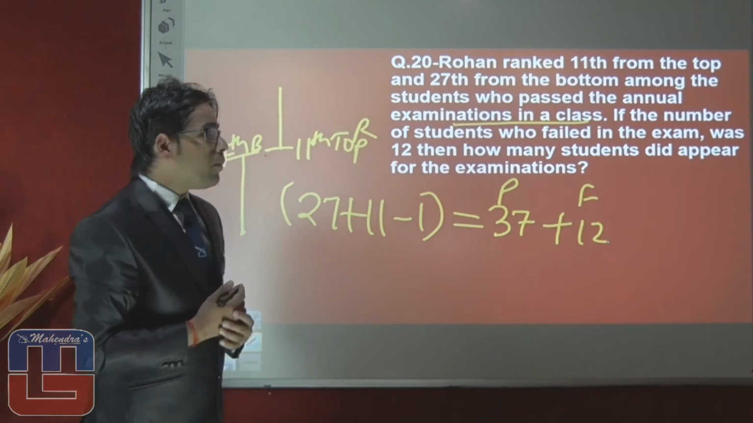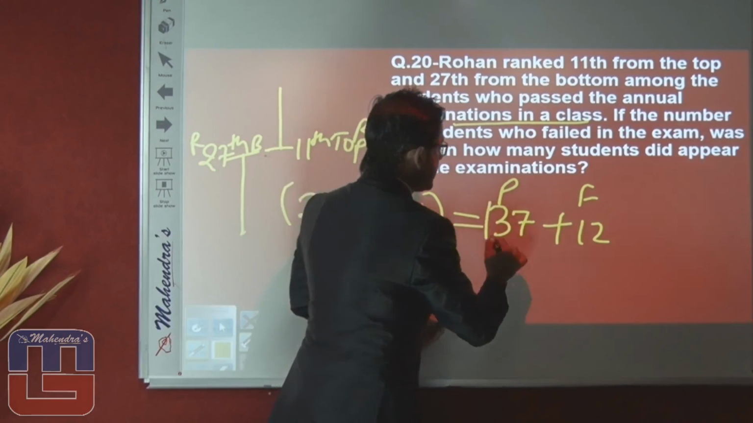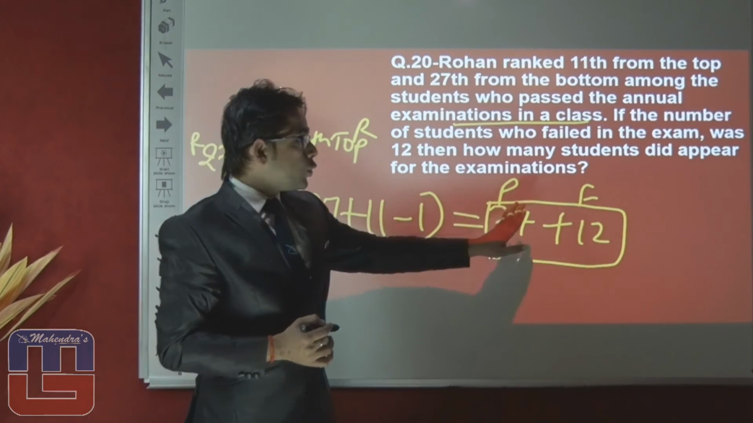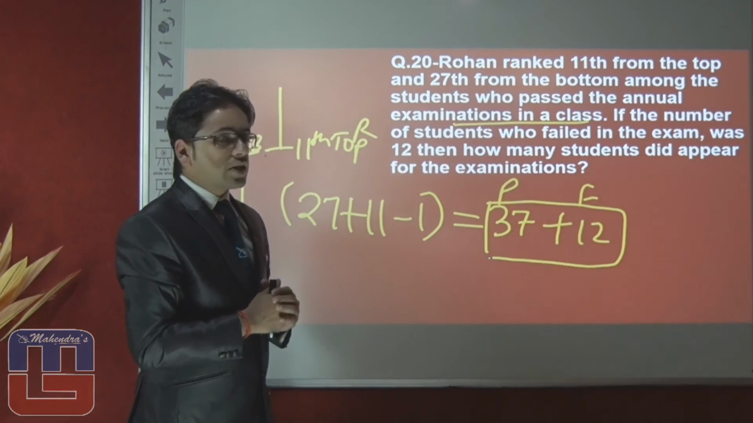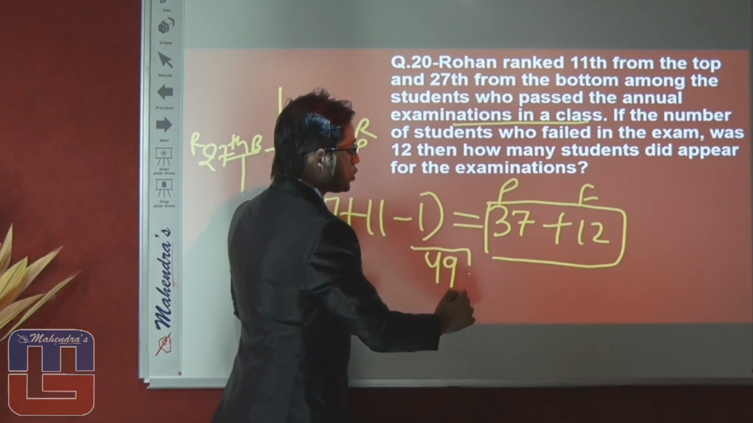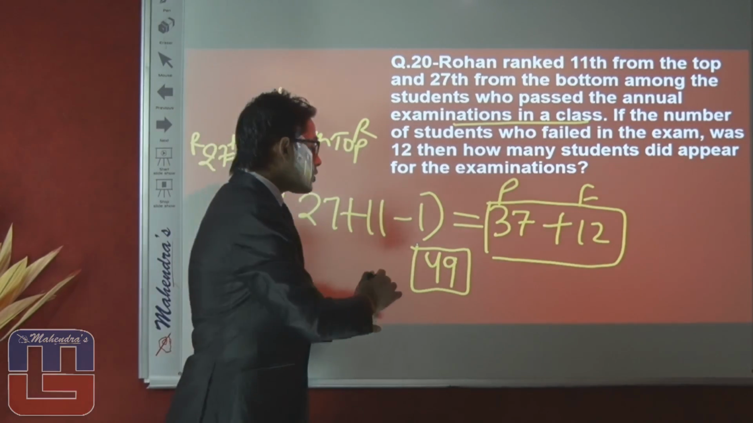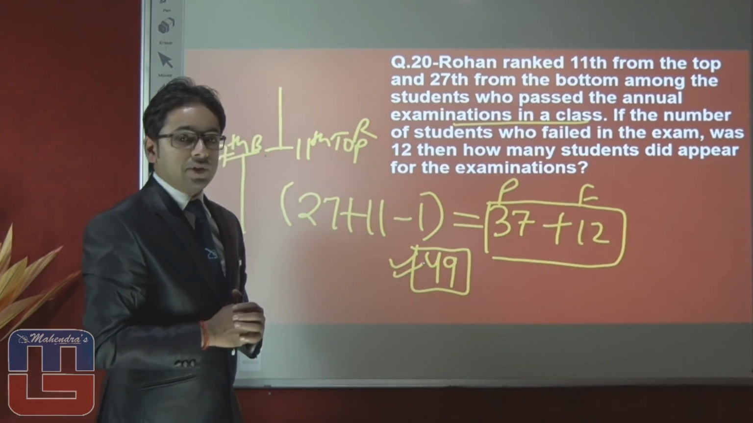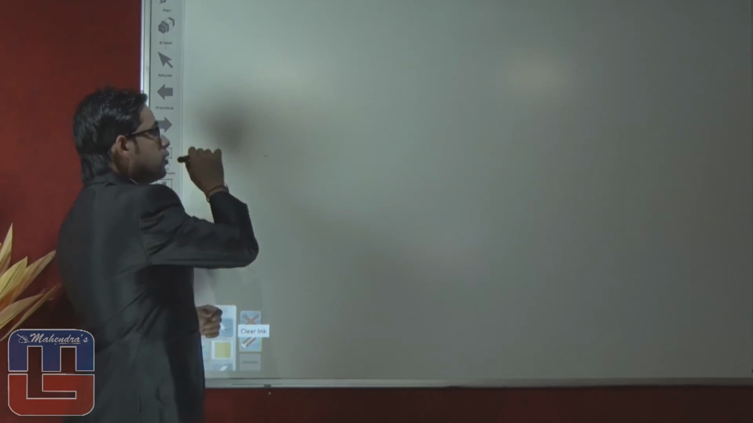Then find out how many students did appear for the examination. Now we can easily conclude that 37 are those students who passed this examination and 12 are those students who failed in this examination. So the right answer of this question will be 37 plus 12, that is 49. So we can say that the right answer of this order and ranking question will be 49. How many students did appear for this examination? That answer will be 49. That's all about this discussion.